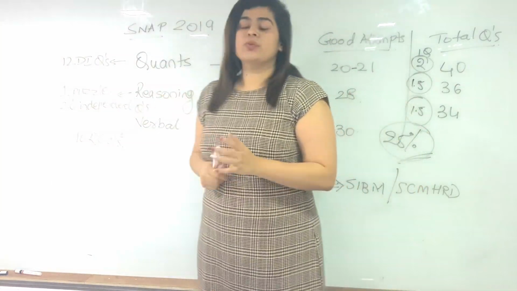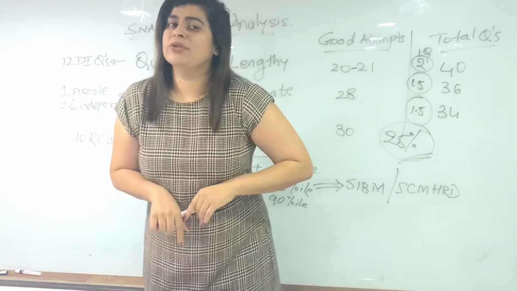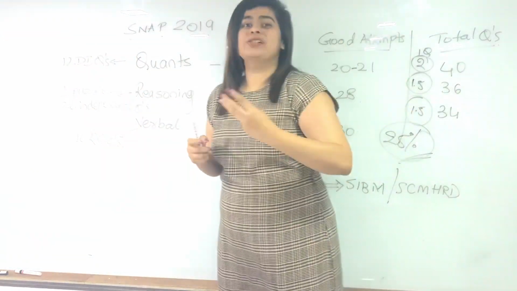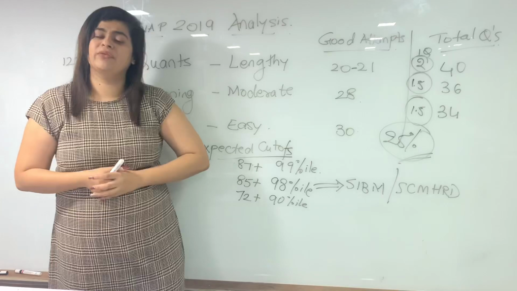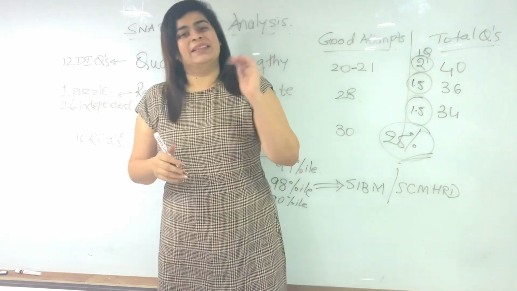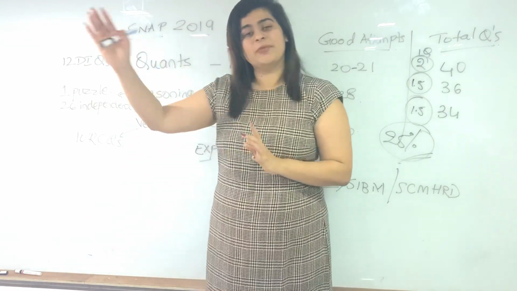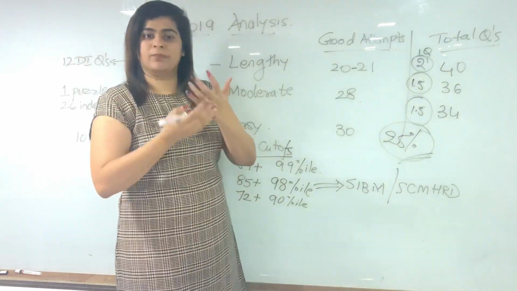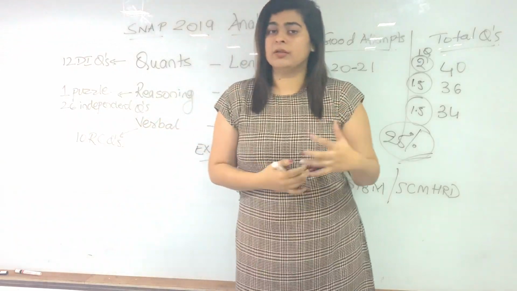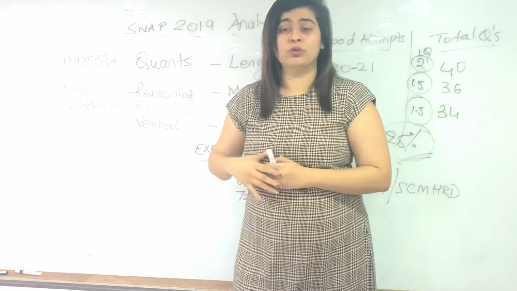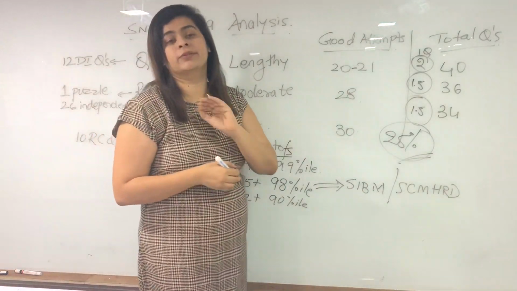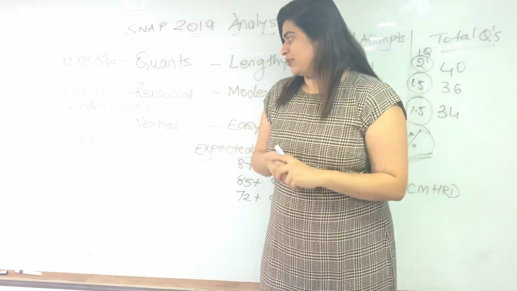Out of these 26 independent questions, 3 questions were only verbal reasoning. Usually people get fed up of critical reasoning, statement, assumption. Only 3 questions were of verbal reasoning, so again not very difficult. 4 questions were such that they could have actually come in your quant section also. This comes every year in your Snap. Last year there were 5, this year 4. That's the difficulty level and paper understanding of reasoning. One change we felt this year compared to previous Snap years is that cube sets usually come in Snap, which were not there at all this year. So no cube based questions in reasoning.